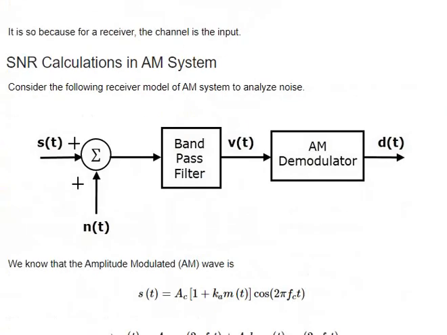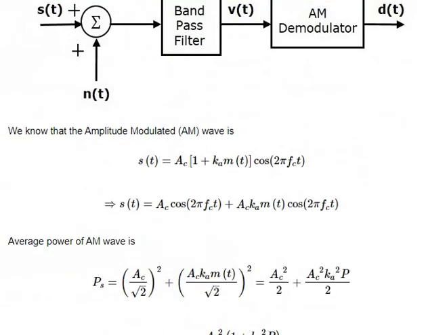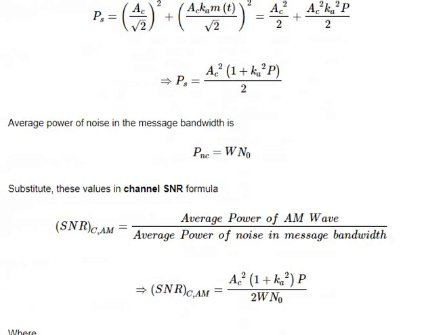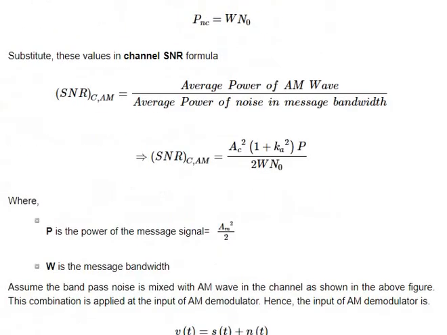That's it, very simple. For SNR calculations in AM systems, you need to understand every system, and then it's very easy. So I'll explain one system and you'll get it easily. You can calculate the signal power as input and as output.